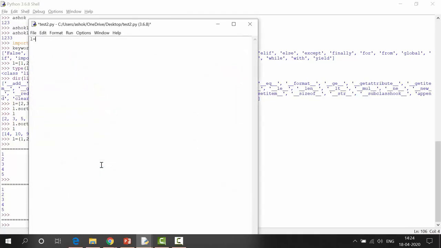I have a string L equals Ashok, for i in L. When I press enter, the indentation will be taken. So print(i). This space is indentation. That is the most important thing in Python. If indentation is missing, we will get an indentation error.